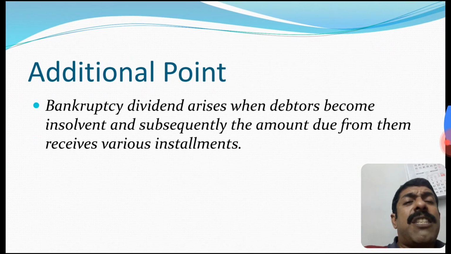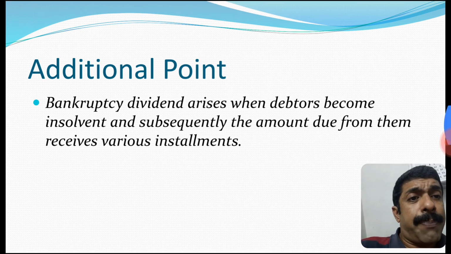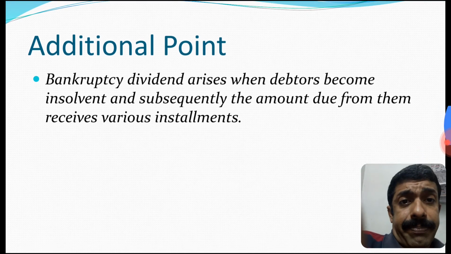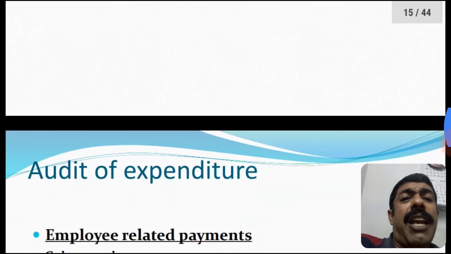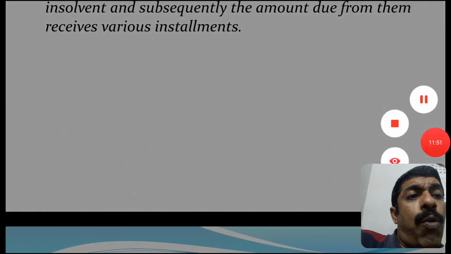Additional points with respect to the bankruptcy dividend. The bankruptcy dividends arise when debtors become insolvent and subsequently the amount due from them is received in various installments. Next is the audit of expenditure, that is, we move into a separate discussion.